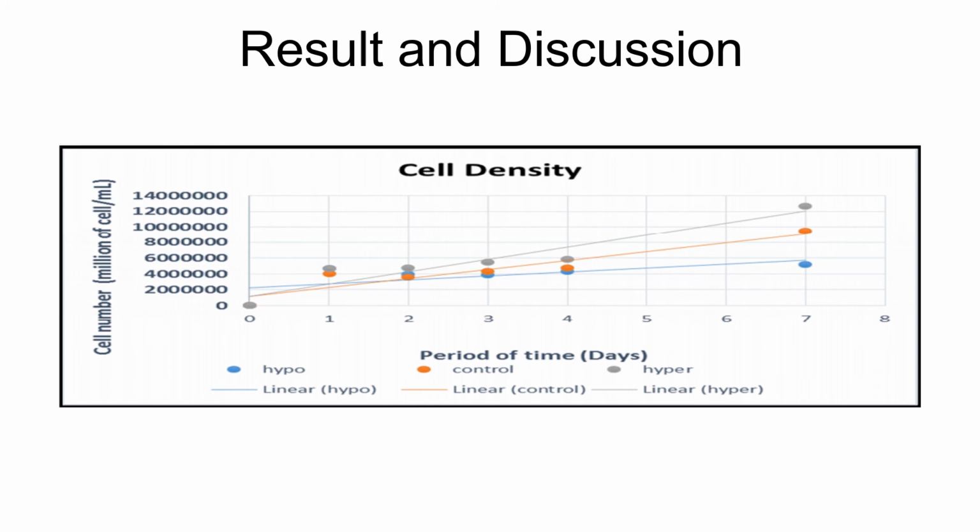Calculation of the average rate of change yields a growth rate of 502,162 cells per day in respect to algae cells grown in hyposaline media, 1 million cells per day in respect to algae cells grown in the control media, and 2 million cells per day in respect to algae cells grown in hypersaline media. Quantitatively, this led to the observation that the number of algae cells grown in hypersaline media approximately doubles with respect to the algae cells grown in the control media and approximately quadruples with respect to the algae cells grown in the hyposaline media.